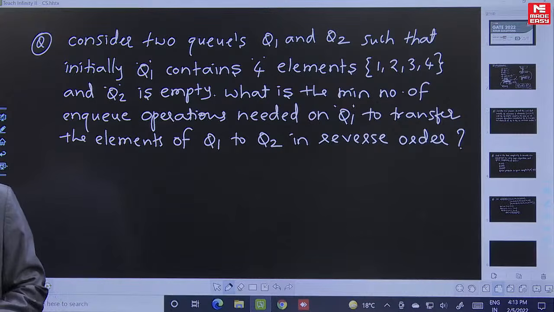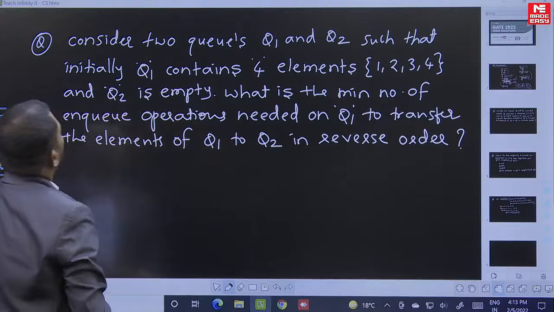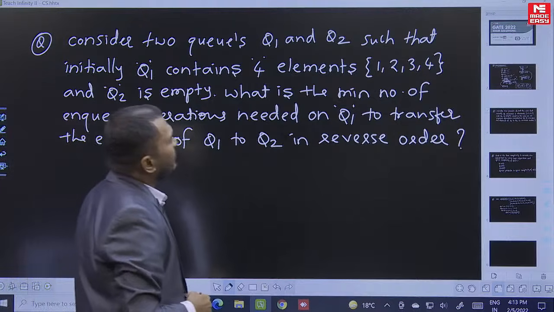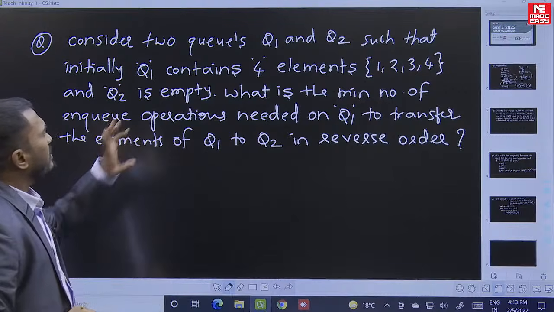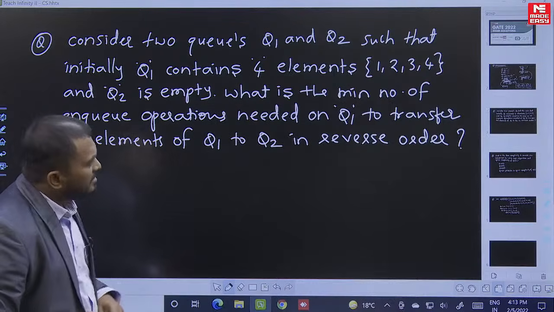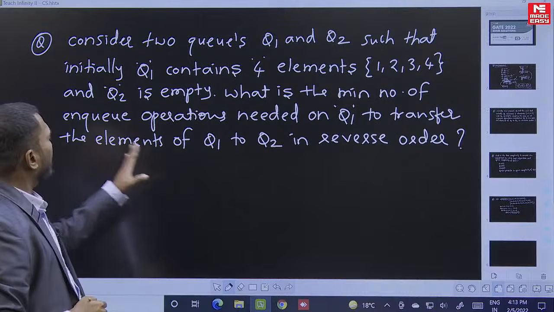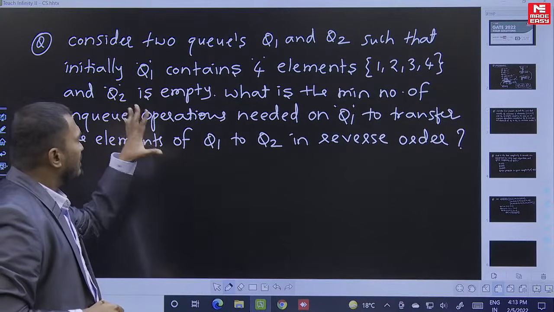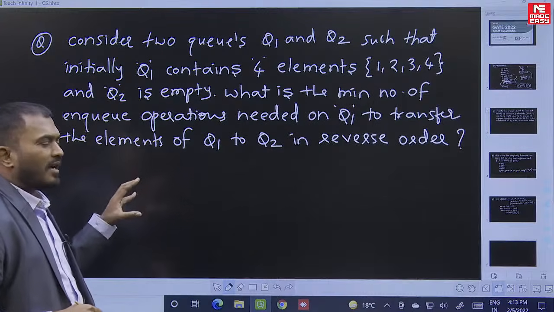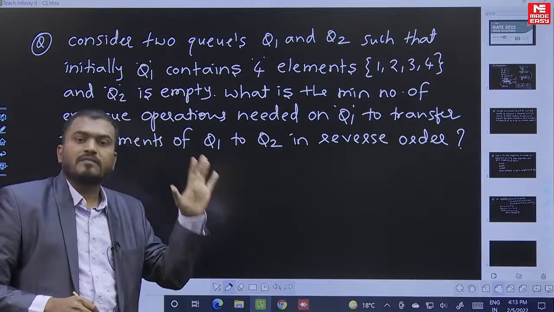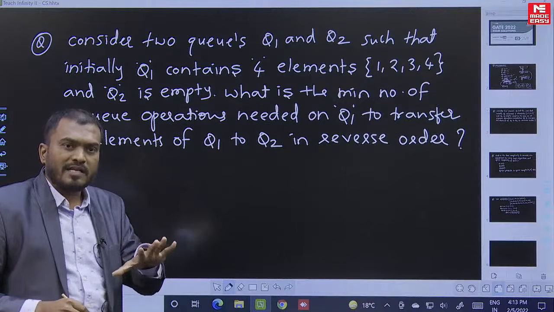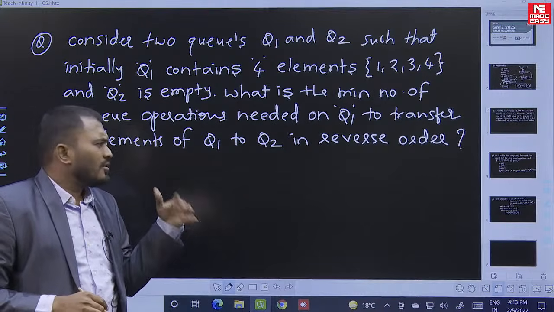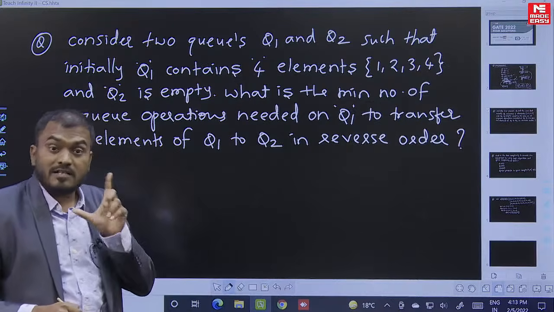Next, if you observe, consider two queues, Q1 and Q2, such that initially Q1 contains 4 elements, 1, 2, 3, 4, and Q2 is empty. What is the minimum number of NQ operations needed on Q1 to transfer the elements of Q1 to Q2 in reverse order? First of all, this is the data we received. He has not given any details about the size of the queue, Q1 size or Q2 size. And he did not specify a circular queue, so generally we assume a normal queue only.